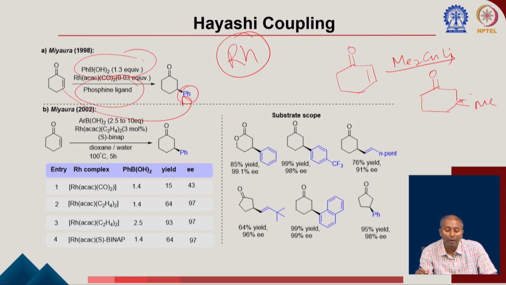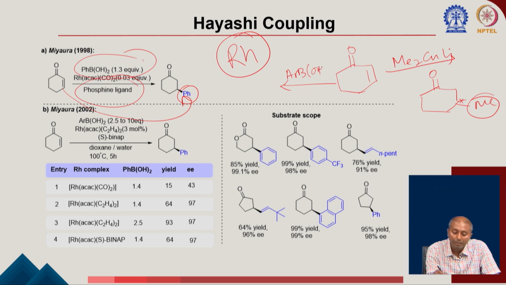Now, there was a problem in that reaction: it is difficult for you to introduce an aryl group here. But in this method we can use an aryl boronic acid, so you can see this is a very complementary method. You are using aryl boronic acid here, and this allows you to introduce the aryl group to give the 1,4 addition product.